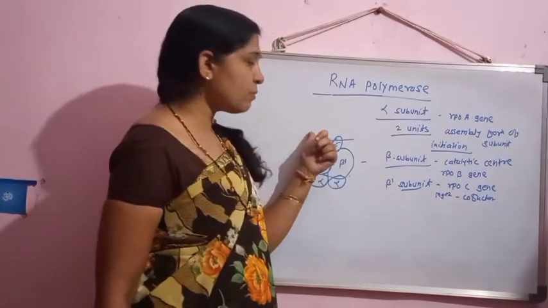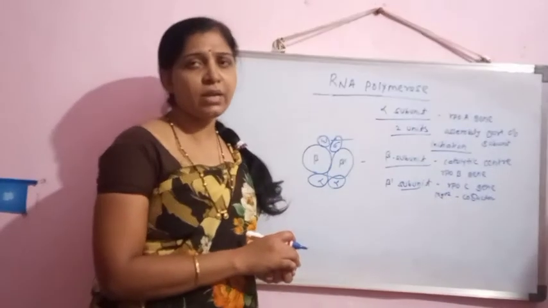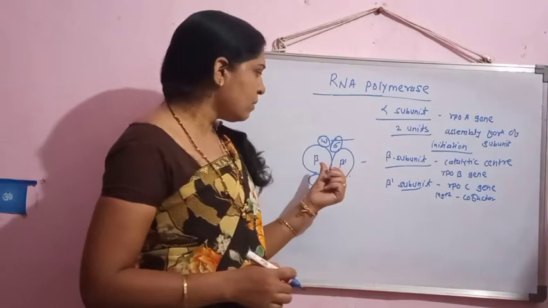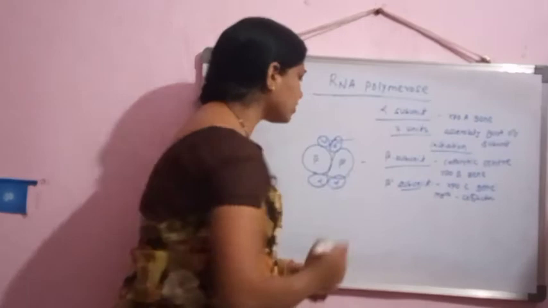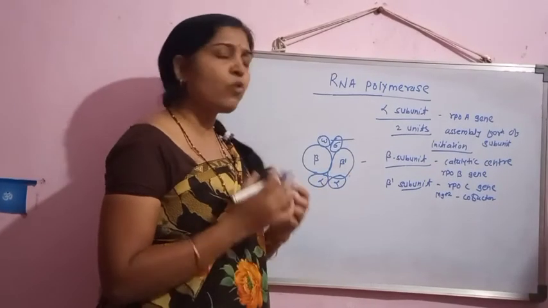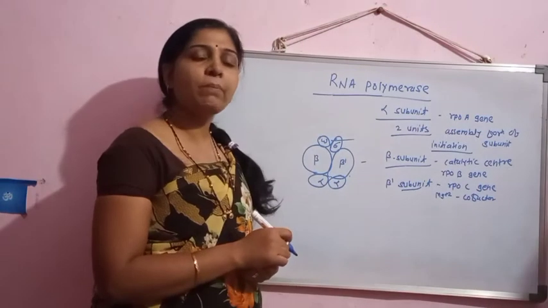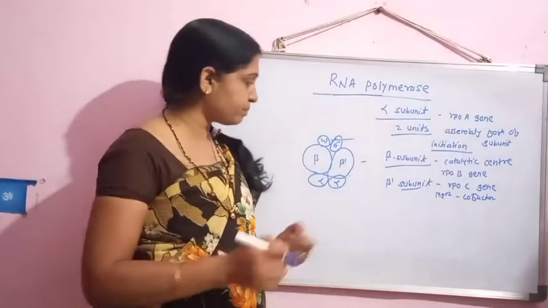Now the omega subunit, which is present within the RNA polymerase enzyme, does not have any important function, and there is no information about the exact function of this omega subunit, which is part of the RNA polymerase enzyme.